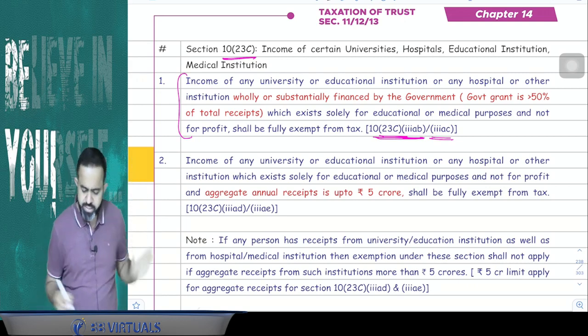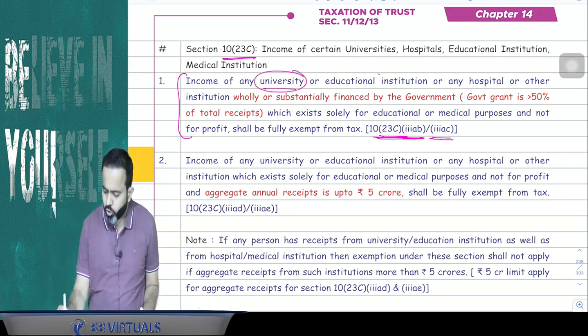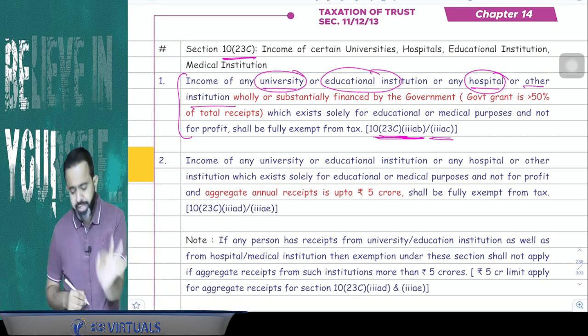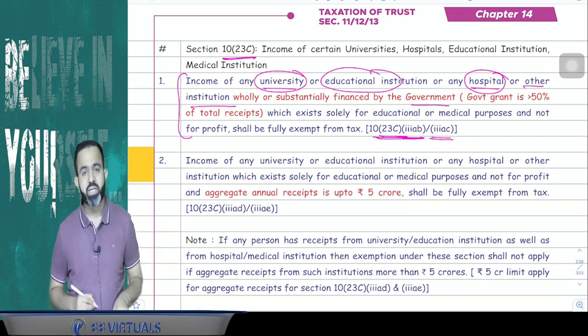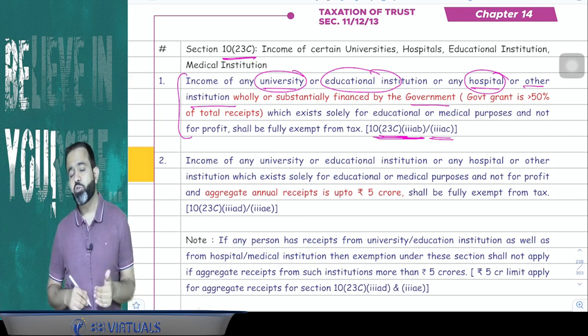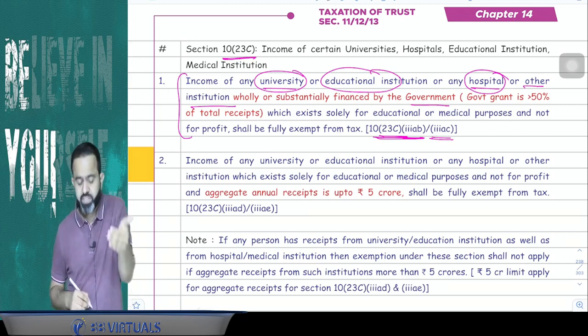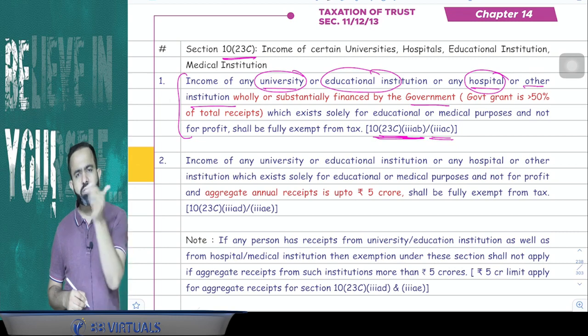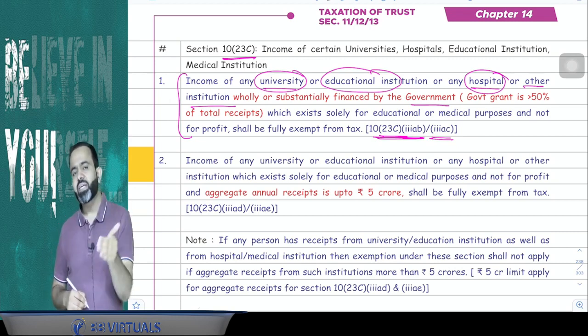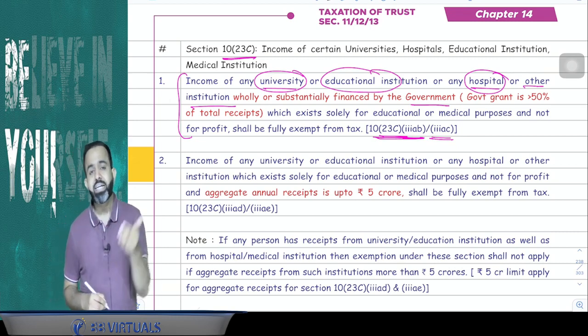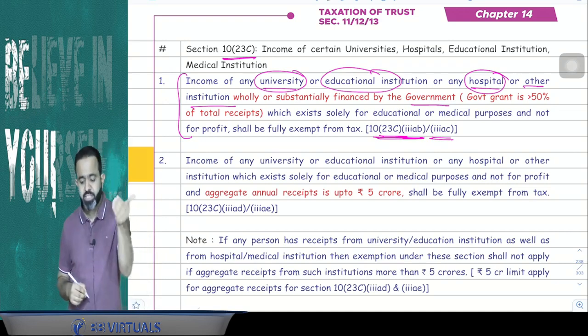So this point says that income of any university or educational institution or hospital or other institution wholly and substantially financed by the government. What is the meaning of substantially financed by the government? When the government grant is more than 50% of the total receipt of the trust. So whatever the total receipt of the trust, if the government grant is more than 50%, I can say that it is a government hospital, substantially financed by the government.